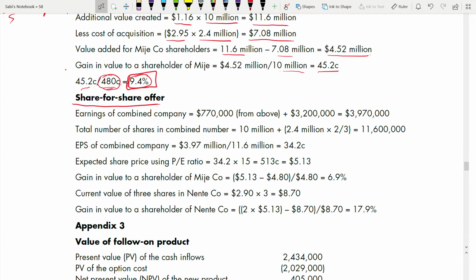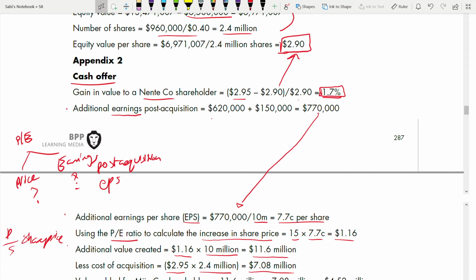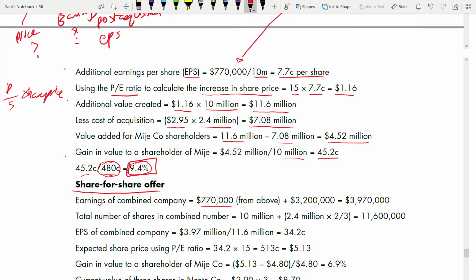Okay. So earnings of a combined company. You have to find the combined company's value. Because this is for share offer or even for cash offer also, you have to find the combined company. This is the acquisition. In acquisition, first you have to find the combined company's value. Then only you can find the value for the Nente and the major company separately. So what is the combined company value? 770 from above plus 3.2. As you can see here, 770,000 additional earnings post acquisition is 770,000, right? Plus 3.2. What is this?